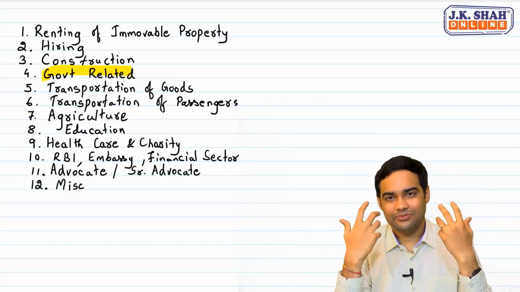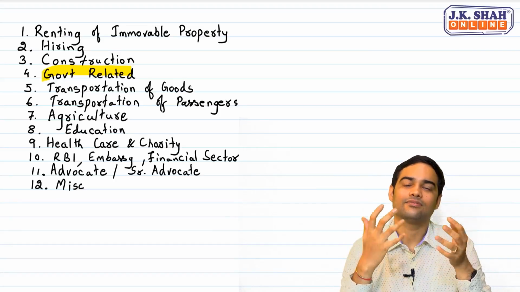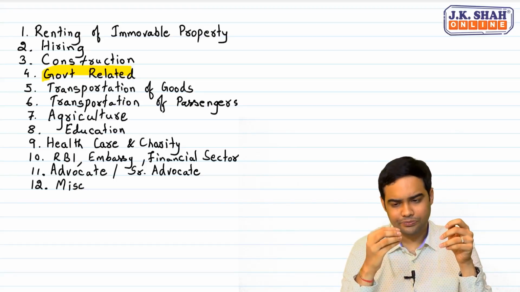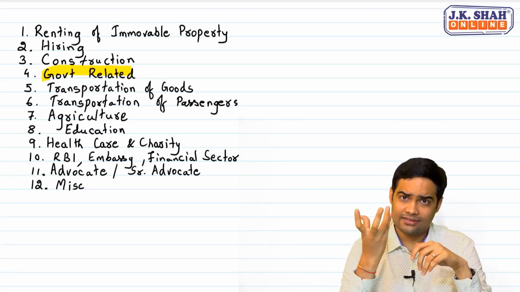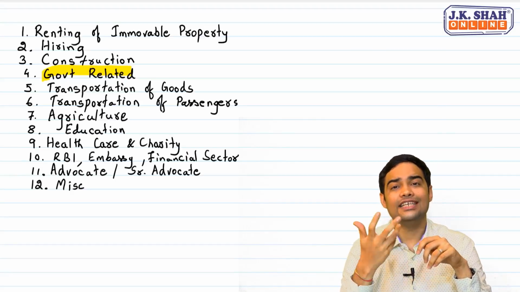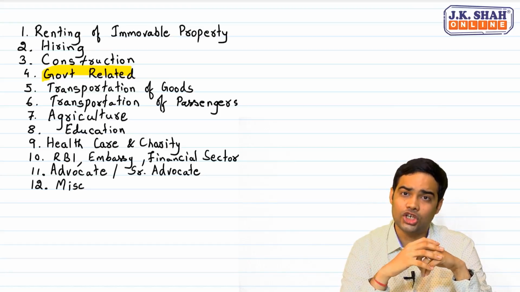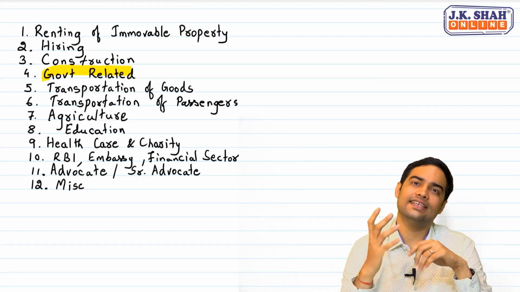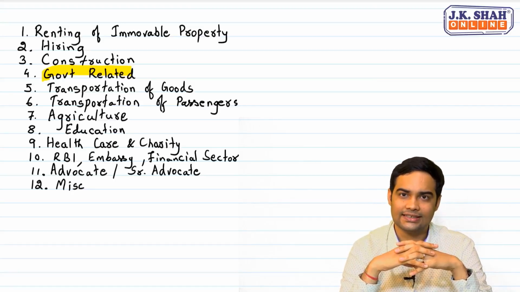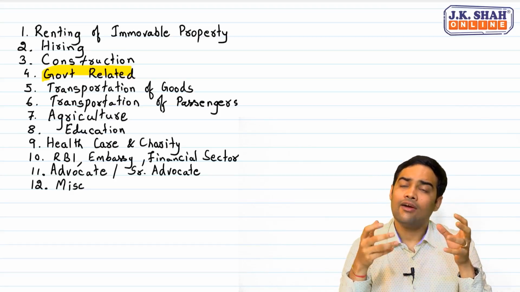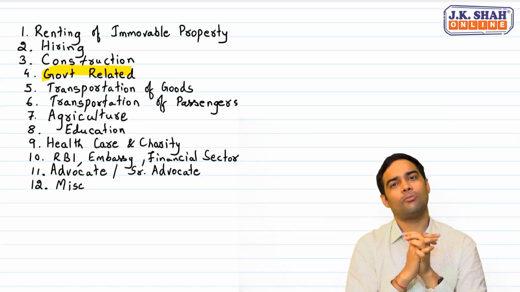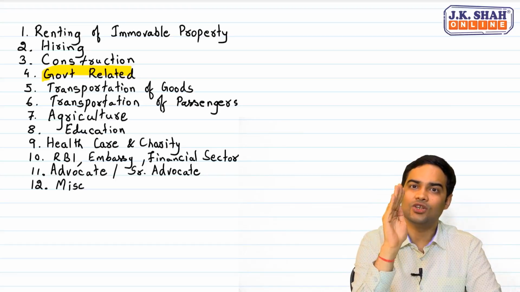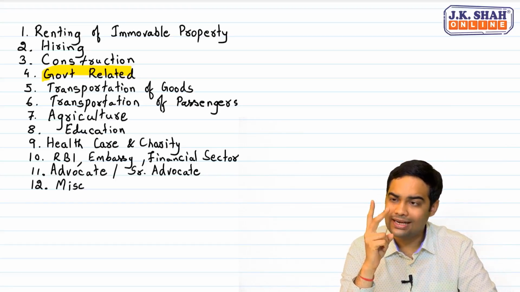Then labeling, repacking, packing, waxing of fruits and vegetables is also exempt from GST. In fact, storage of certain products like copra, that is coconut or jaggery, tea, coffee, unmanufactured tobacco, betel leaves, minor forest produce, all these have been exempted from GST. This was about agriculture. When we move to education, see, when we talk about education, the first thing which you should understand, any service by education institute is normally exempt if it is provided to student, staff and faculty.